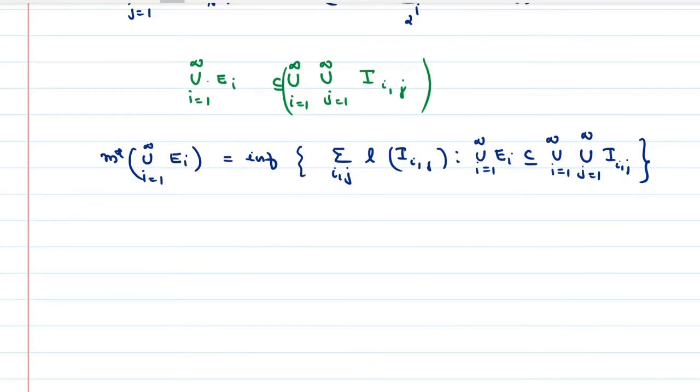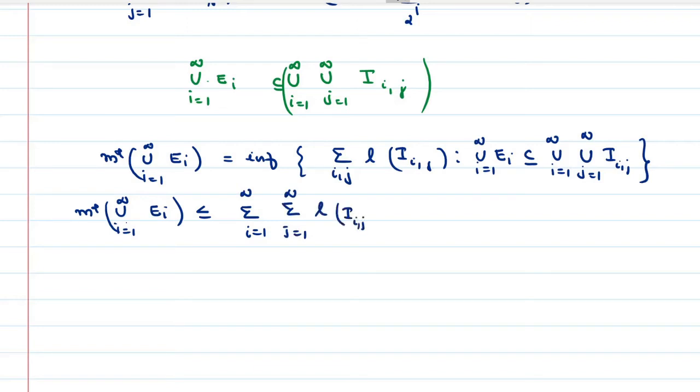So from here we will get m star of union i equal to 1 to infinity Ei is less than or equal to sigma i comma j, which I write as a double summation: sigma i is equal to 1 to infinity, sigma j is equal to 1 to infinity, length of Iij. Right? Is it right? Okay.